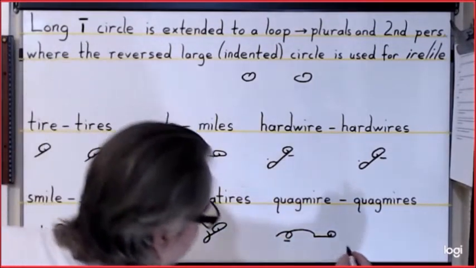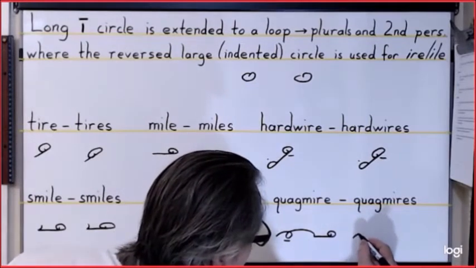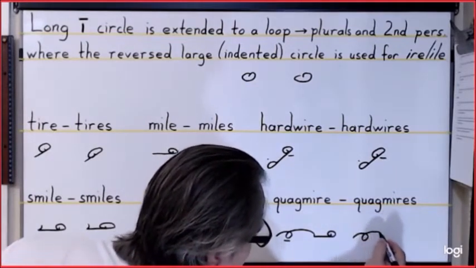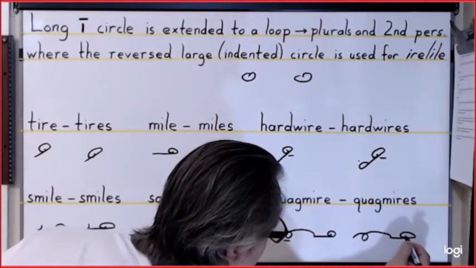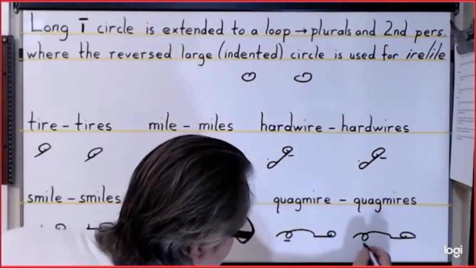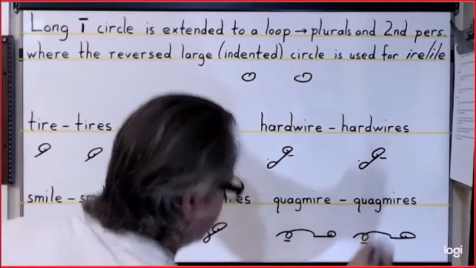But then for quagmires, it is simply K-A-G-M, and then that extended long I, and of course the dash for the W sound.